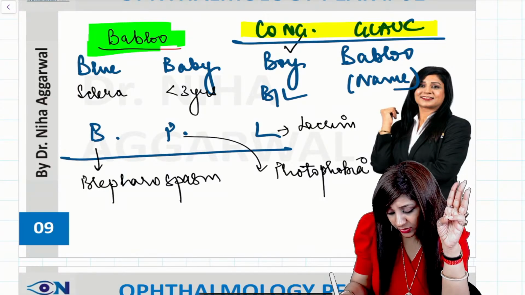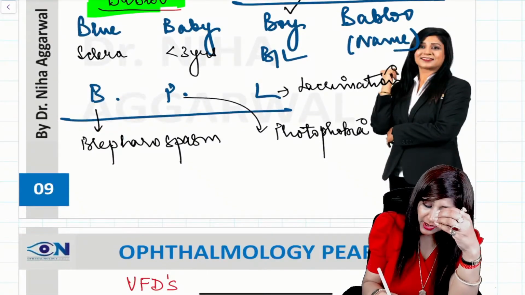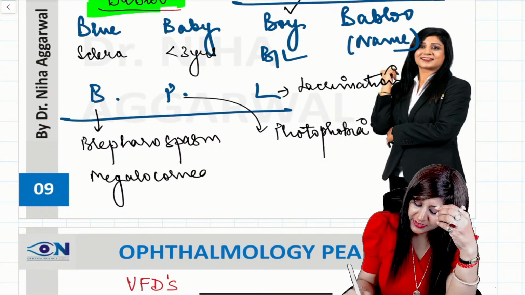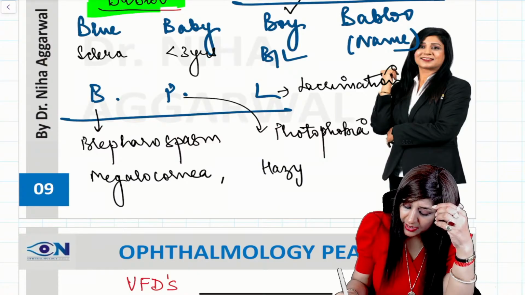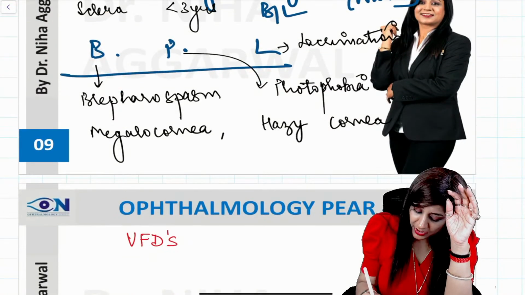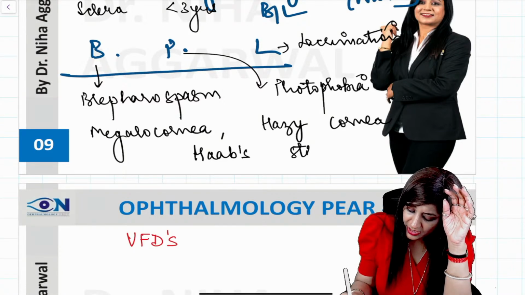This is the constant triad that we are going to get. If he is having the blue sclera also, is having the megalocornea, is having the hazy cornea, then you are sure that you are dealing with a case of congenital glaucoma, along with the Haab's striae also.